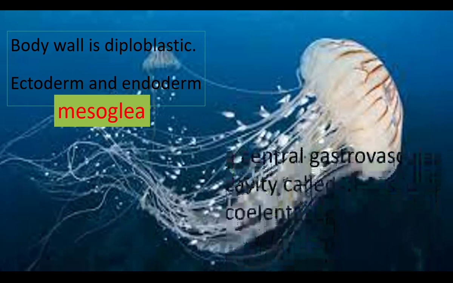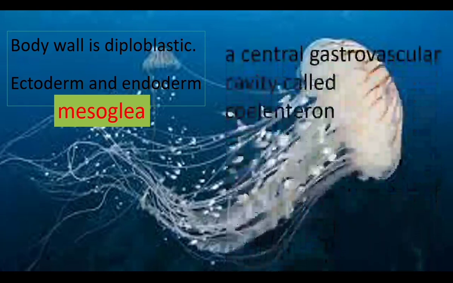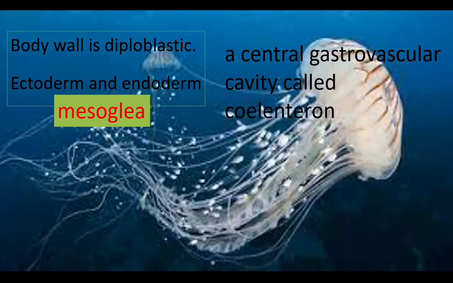At the center of the animals there is a cavity called the gastrovascular cavity. The word gastro refers to digestive system. Vascular means tubular. A tube-like cavity found at the center of the animals functions as the digestive system, so the cavity is the gastrovascular cavity. It is also called coelenteron. Enteron means digestive system. Coelo means cavity.